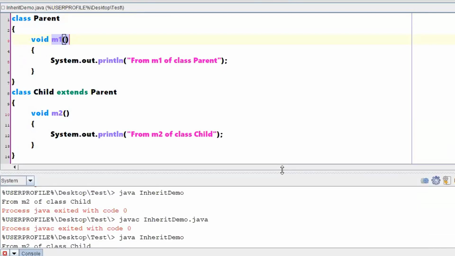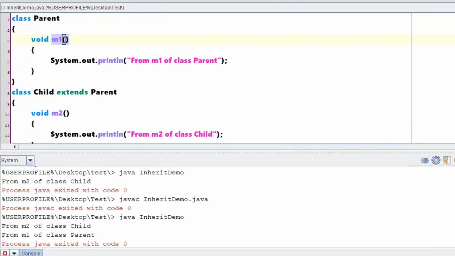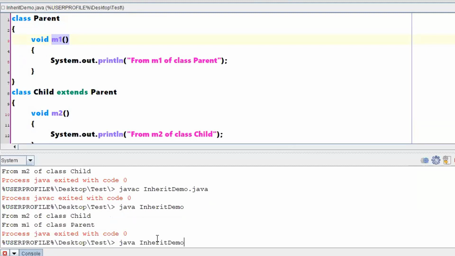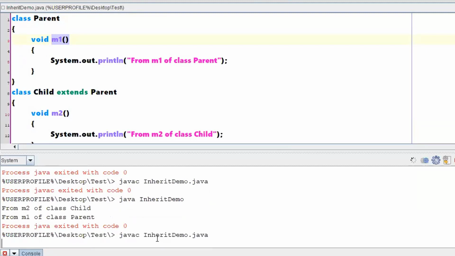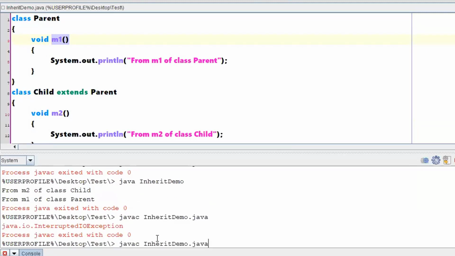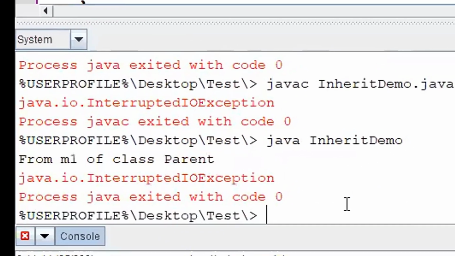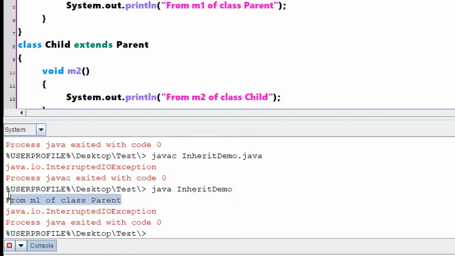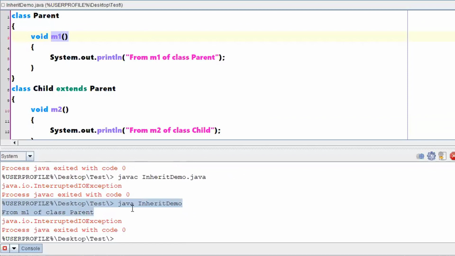Okay. So let me just cross-check, will it work fine or not? That means, am I able to call that particular method or not? No errors, no exception, no problem. Yes, I am able to call that particular method.